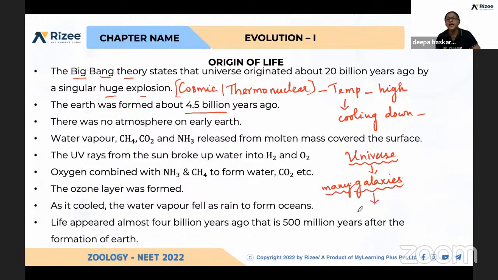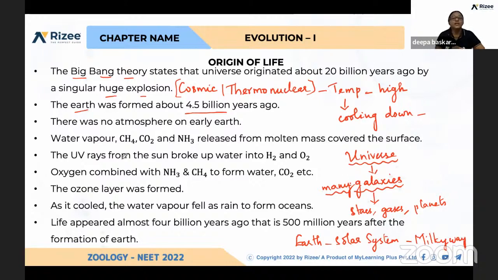Galaxies have stars, gases, atmosphere, planets. Here, if you take our earth, it comes in the solar system, which is in the galaxy called the Milky Way.